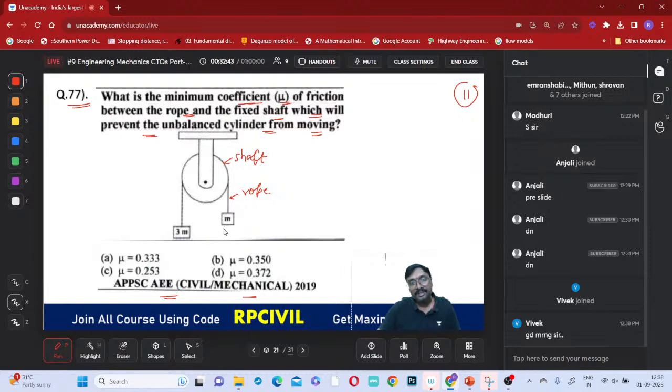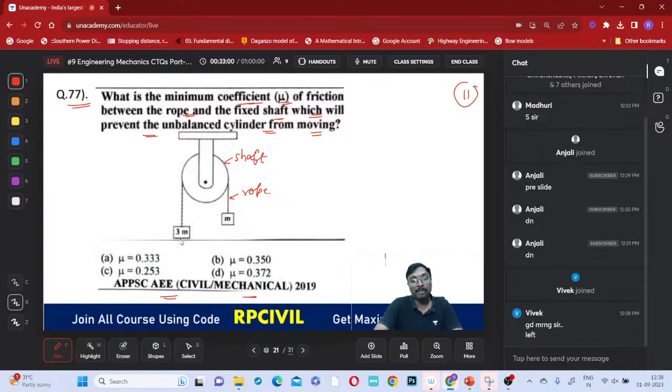So what may it cause? If that pulley or shaft is frictionless, or smooth, there will be movement: left down or right down. Left down movement will occur, yes or no? But if friction is present between the rope and the shaft, will it move or not? If friction is present, that will not allow the movement, right?